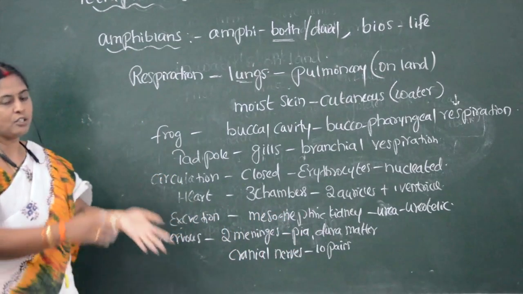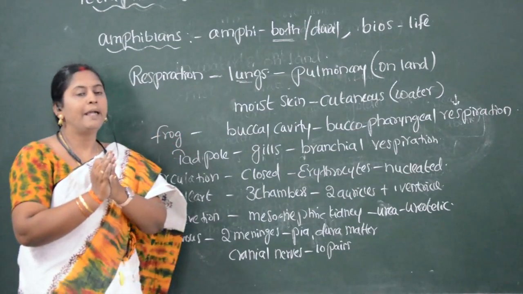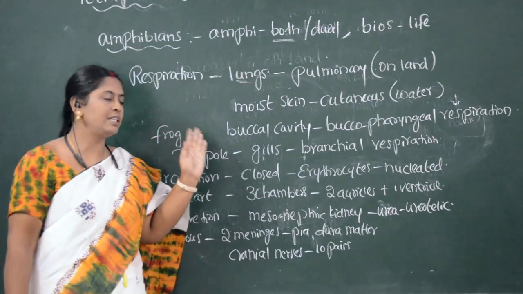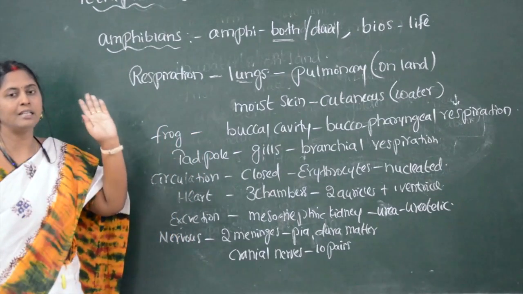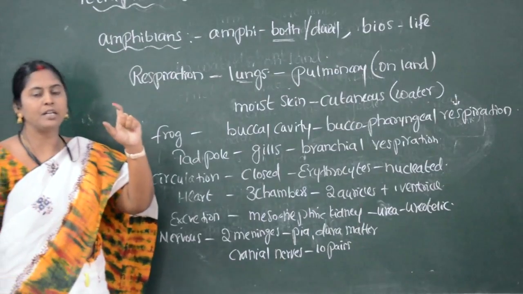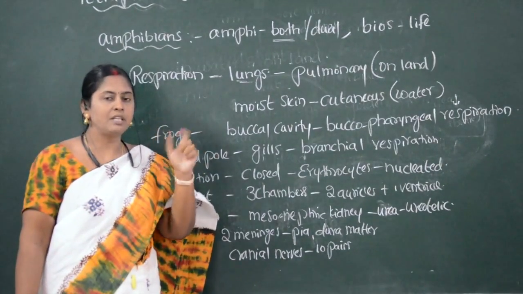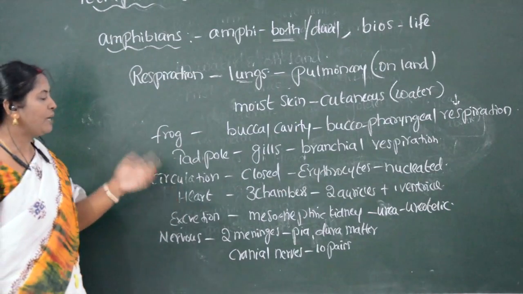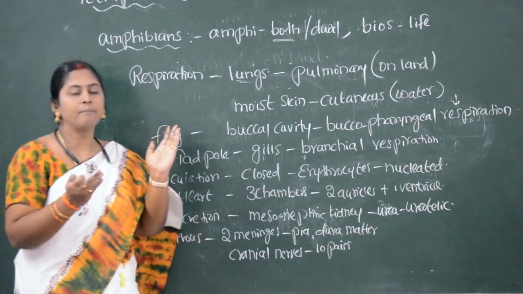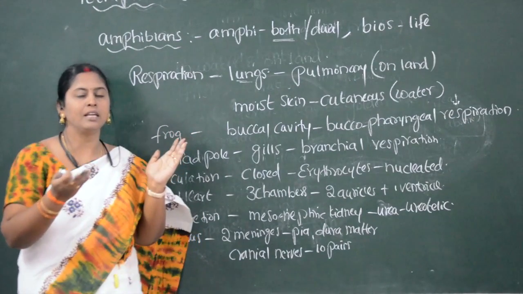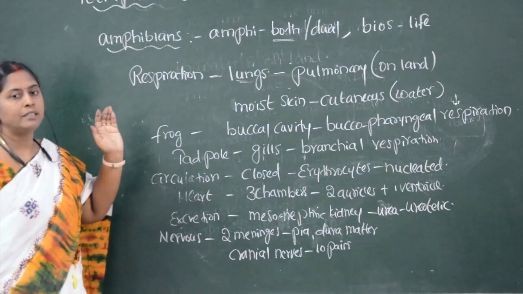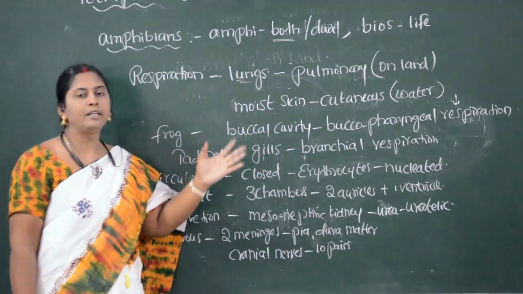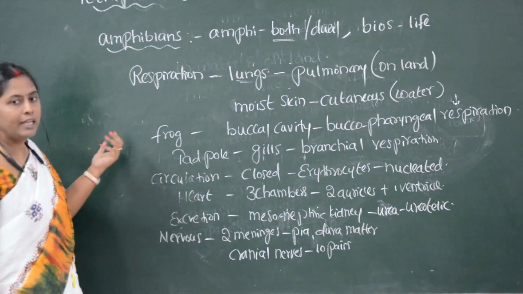And if you see the sense organs, I have already explained when we were seeing the head region, the sense organs in these amphibians are the eyes. Eyes are bulged and very well developed, and have eyelids. Another sense organ is the tympanum. The tympanum, which is present beside the eye, acts as an ear. So the tympanic membrane develops beside the eye and acts as an auditory organ, or an ear. Those are the sense organs.